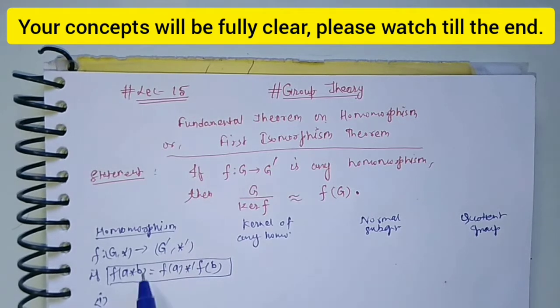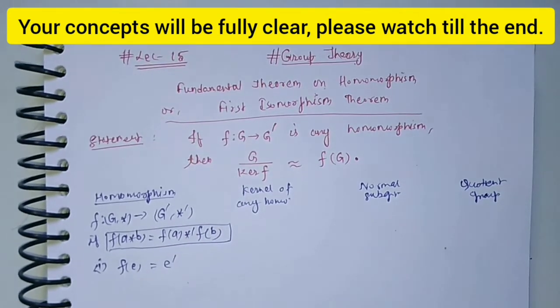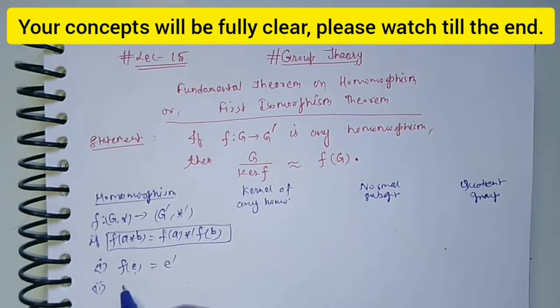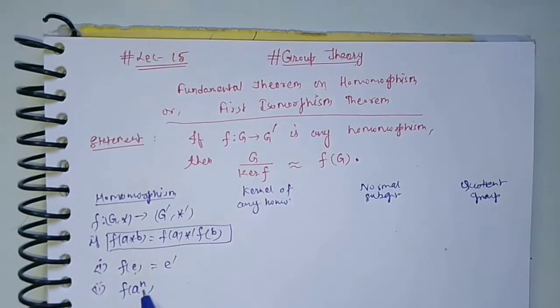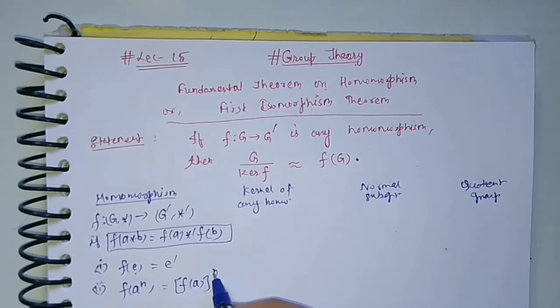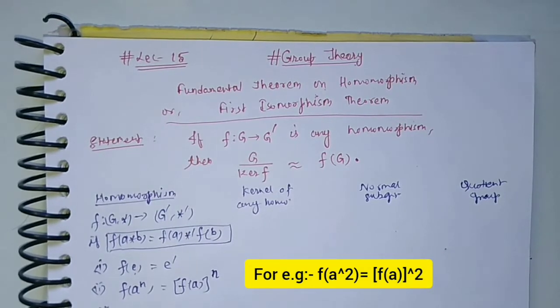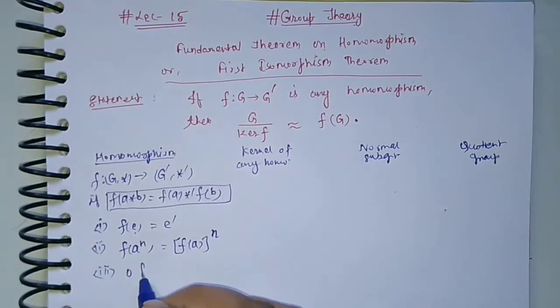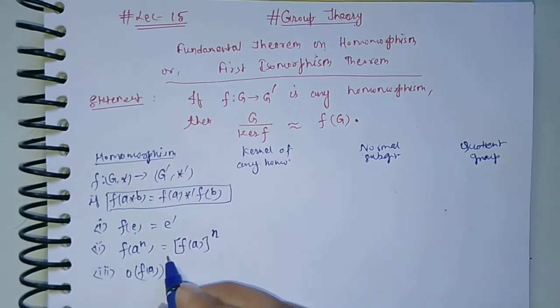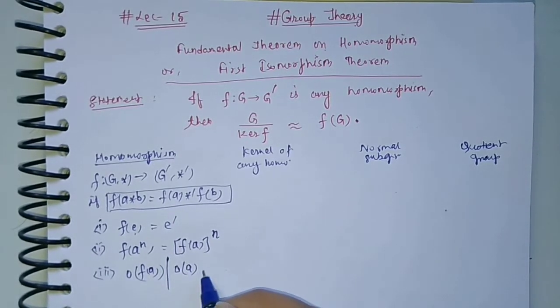Also we are going to see some properties of homomorphism. The first property is f of e is equal to e dash. That means a homomorphism maps the identity element to the identity element. The second property is f of a raised to the power n is equal to f of a, raised to the power n. And the third property is order of f of a divides order of a. That means the order of the image divides the order of the element.